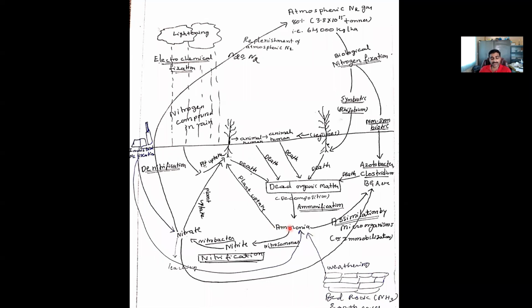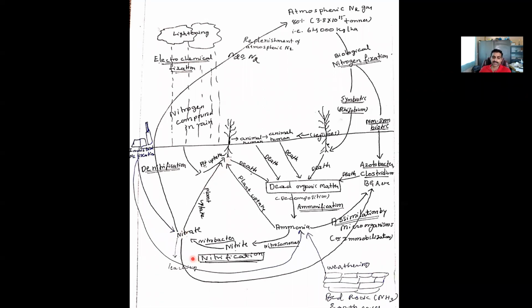Okay. So this ammonia will be acted upon by nitrifying bacteria, like Nitrosomonas and Nitrobacter, and this ammonia will be converted to nitrite and then again to nitrate. So the majority of this nitrate will be taken up by plants.